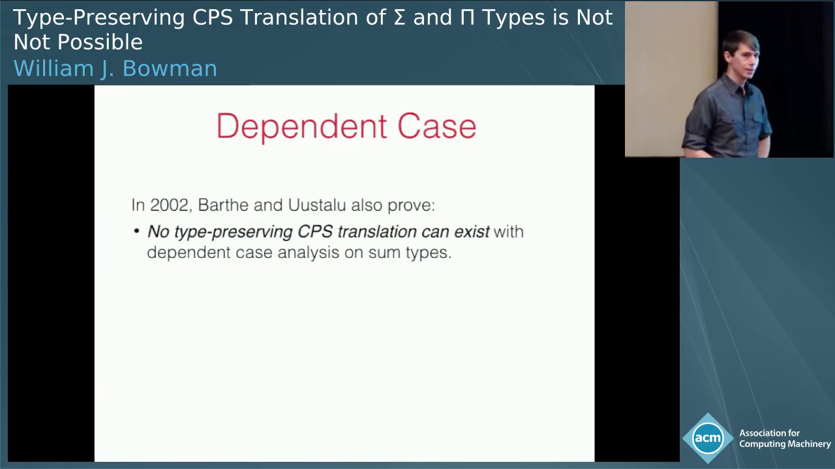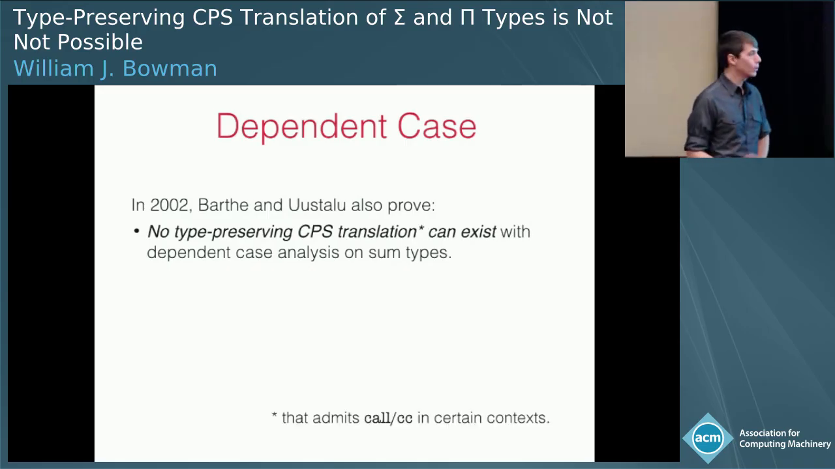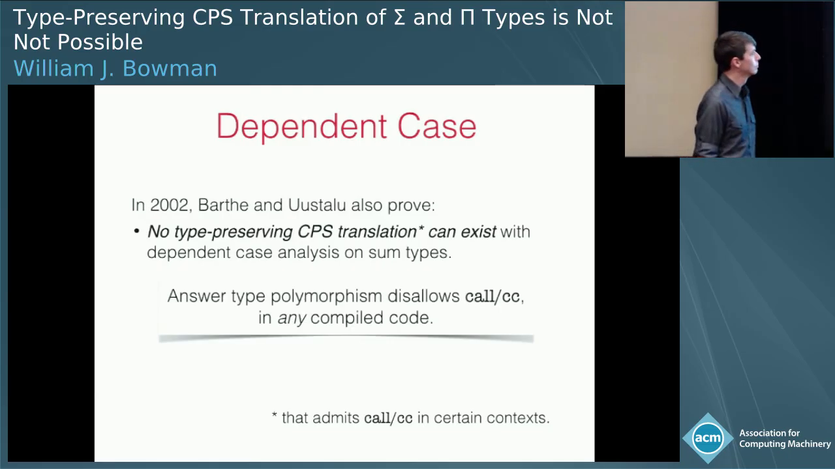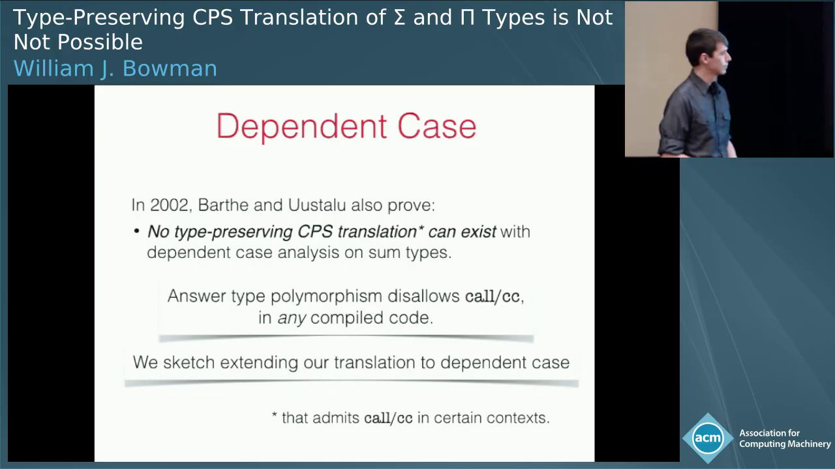once we add dependent case analysis. So once we have inductive types, we have dependent case analysis. Thankfully, they require that your CPS translation admits call CC, and in particular admits call CC in certain contexts. Answer type polymorphism does not admit call CC. We therefore give a sketch of how we can extend our translation to dependent case analysis and give a proof sketch of that in the paper.